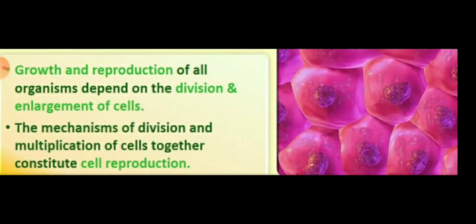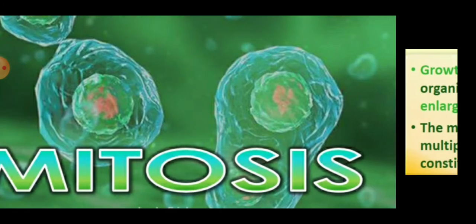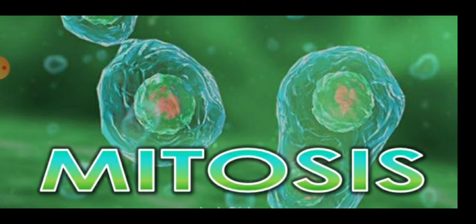Okay, and you know that Rudolf Virchow extended the cell theory and said that new cells are formed from pre-existing cells. We know this. So children, cell division is mainly required for the growth and reproduction of all organisms, depending on the division and enlargement of the cell.